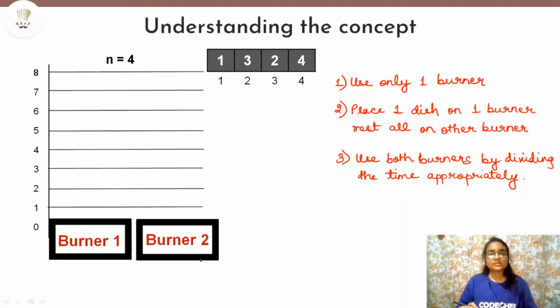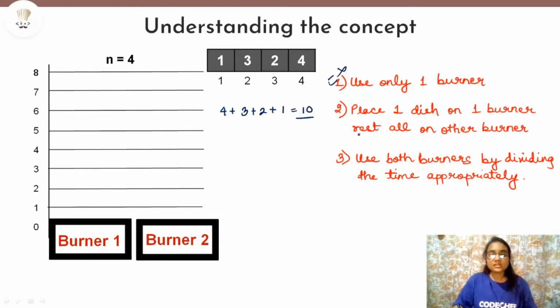So what are the possibilities of placing the dishes on both the burners? The first possibility can be that we use only one burner to cook all the dishes. But definitely that will not give us the minimum time, because if we place all four dishes on the same burner, it will take 4 plus 3 plus 2 plus 1, which equals 10 minutes, and this will not be minimum. So definitely this possibility is removed.